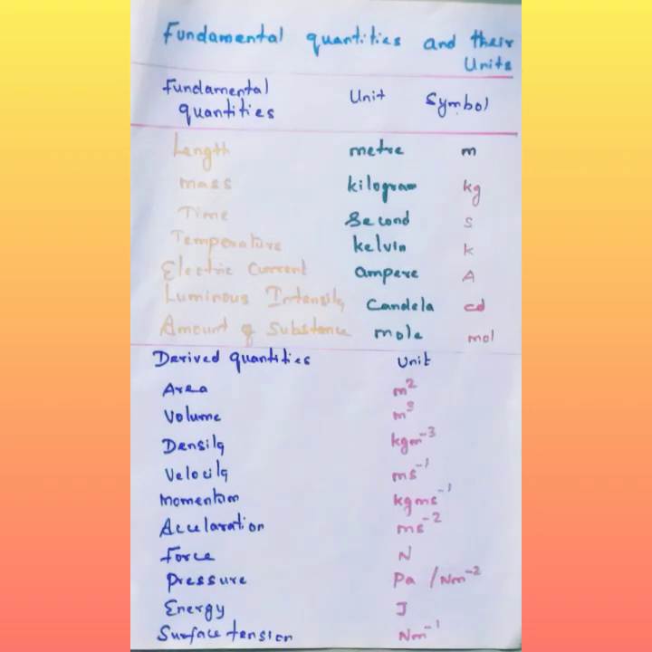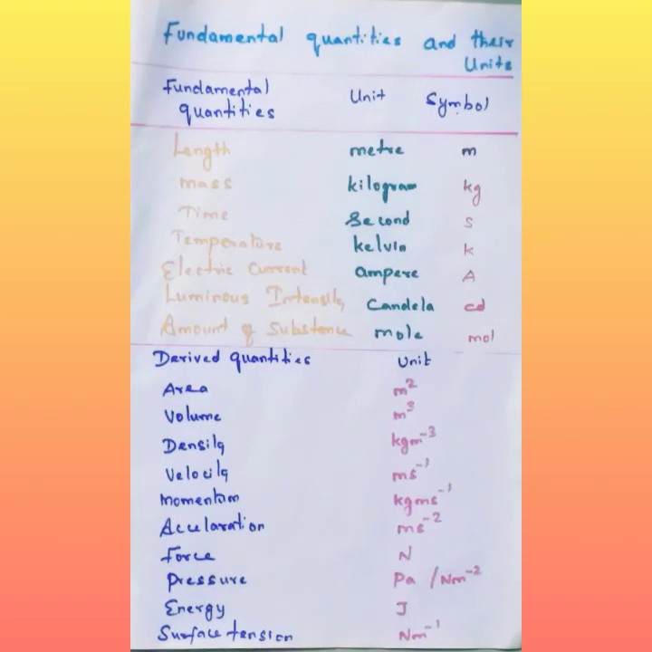Derived quantities are those which can be expressed in terms of fundamental quantities. They are called derived quantities because, for example, area is nothing but meter square, and meter comes under length. So derived quantities depend upon the fundamental quantities. A quantity which can be expressed in terms of fundamental quantities is called a derived quantity.